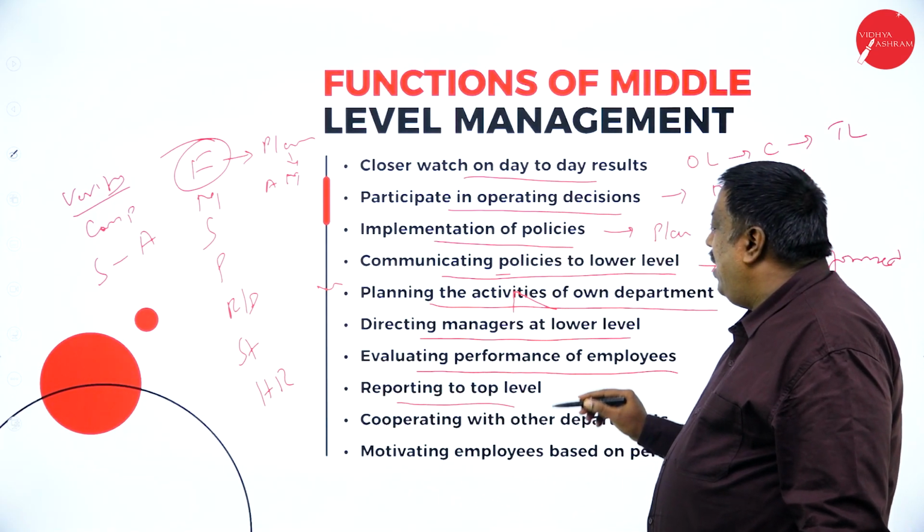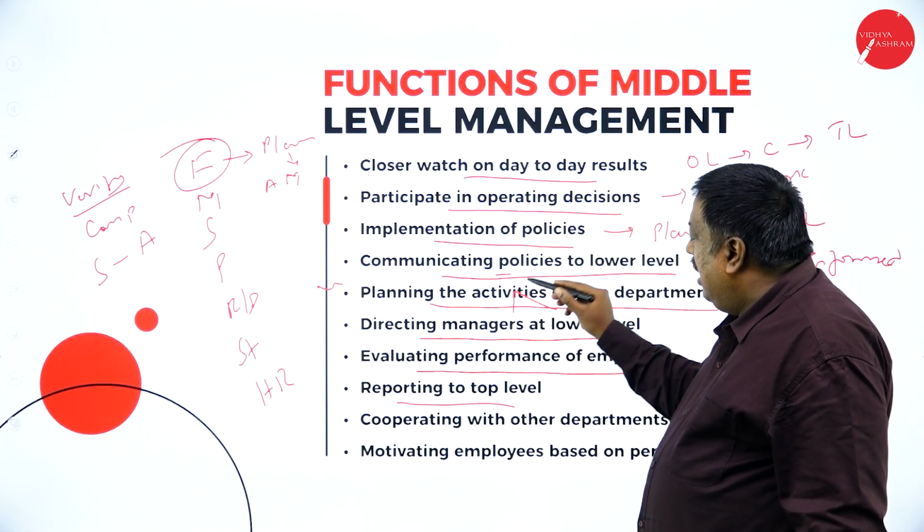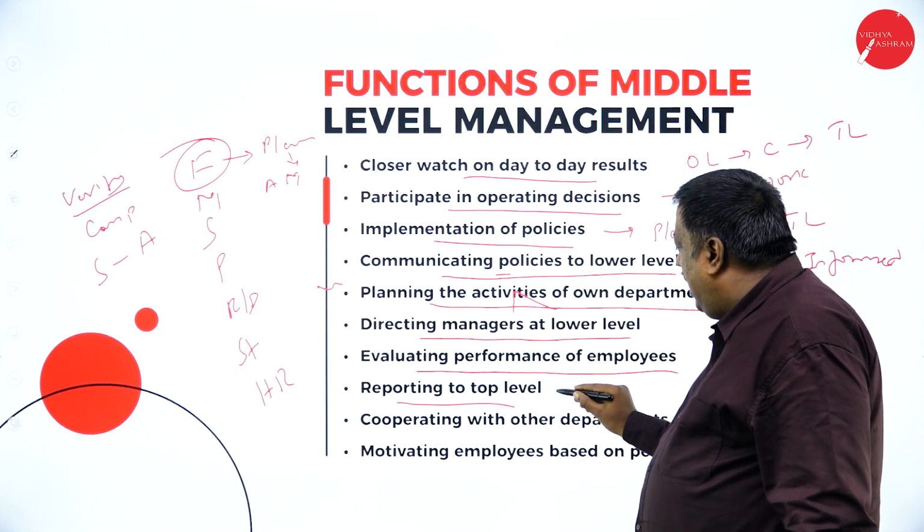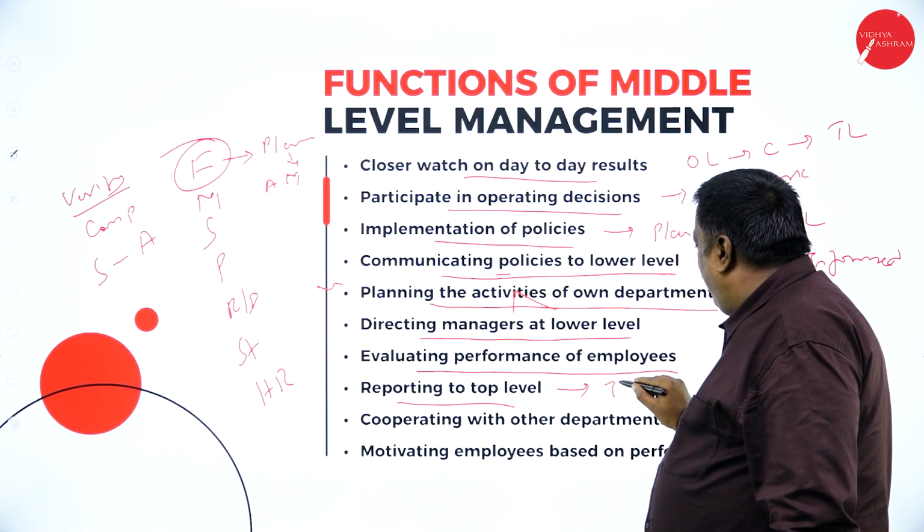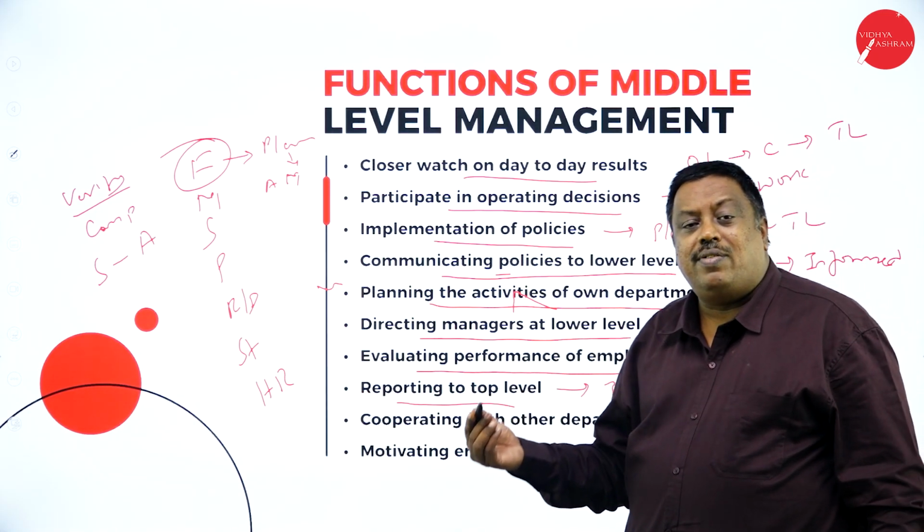Reporting to the top level: after planning, directing and evaluation, they inform the top level about the process of work, whatever they have done.